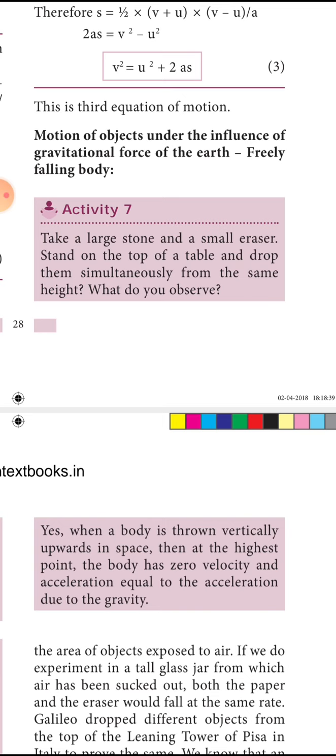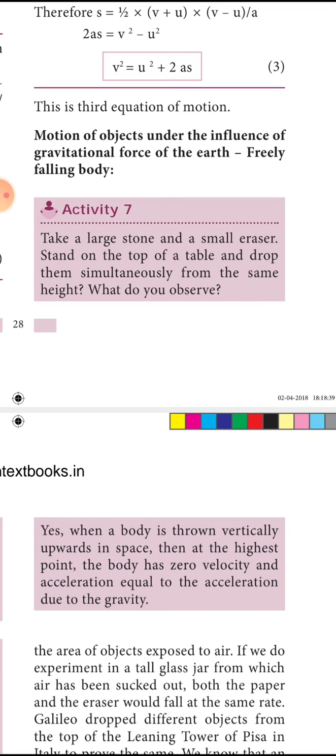These bodies are called freely falling bodies. Once we release the body from our hands, we are not supposed to pull or push, but it is automatically falling down because of the gravitational force of the earth. So these bodies are called freely falling bodies. Let us have an example.